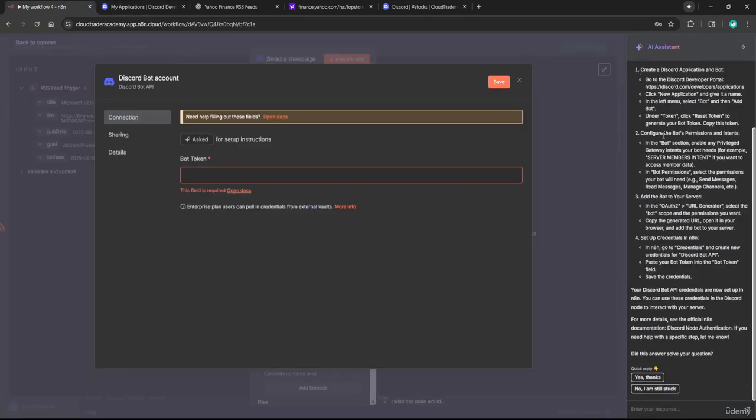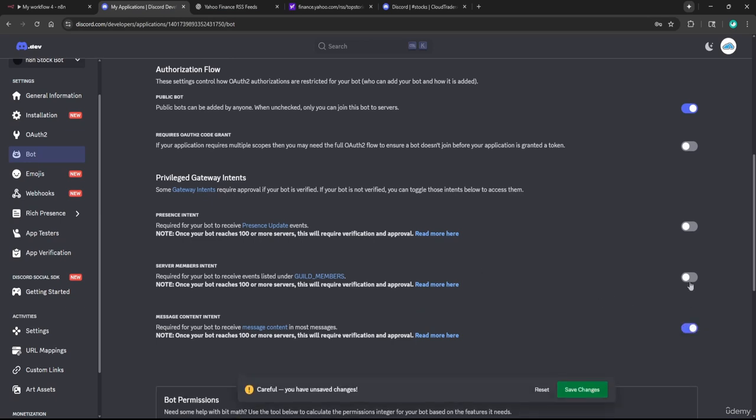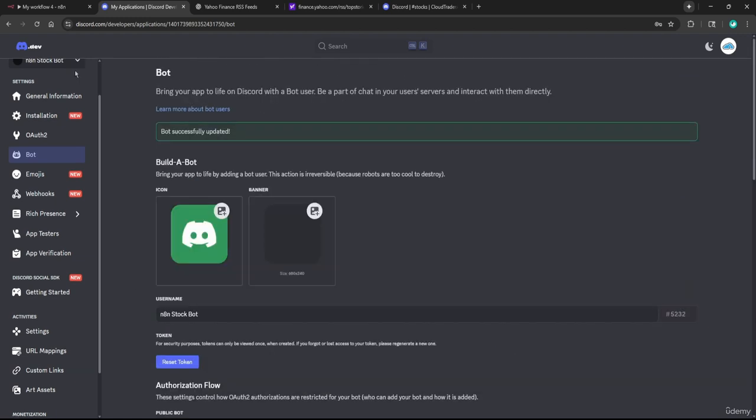Okay, so step 1 is done. We now have to do step 2. We have to configure the bot's permission and intents. So within the bot section, or the category we're in now, it says enable any privileged gateway intents your bot needs. So server members intent, if you want to access members' data. I'm not sure if we'll need that, but just to make sure we have everything checked off, let's go ahead and grant message intent, server intent, and presence intent. Now, I don't think we actually need presence intent, and definitely don't need server members intent, but whatever. We'll save it, and let's head back to n8n.